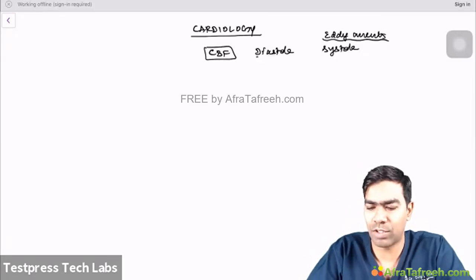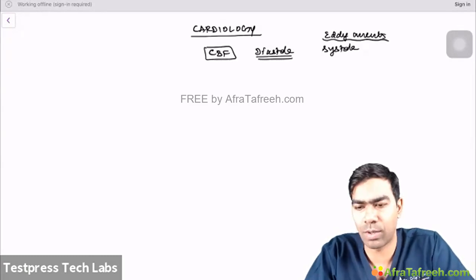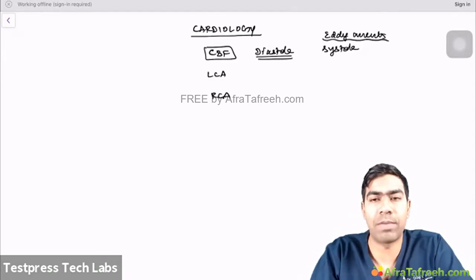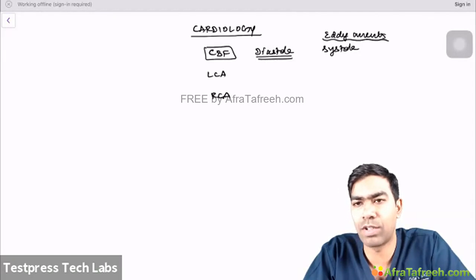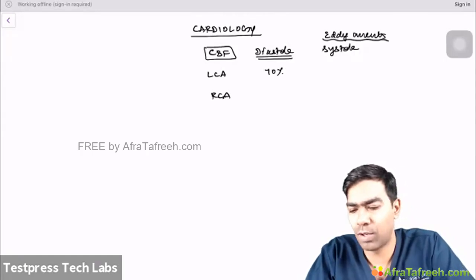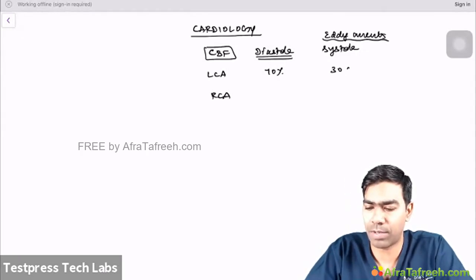But traditionally, physiology textbooks have been known for telling that the coronary blood flow is going to happen only during diastole, but not during the systole. Let us see the relative percentages of how much blood flow happens during the diastole and how much during the systole. As far as the LCA is concerned, 70% of the flow happens during diastole, and 30% happens during the systole.